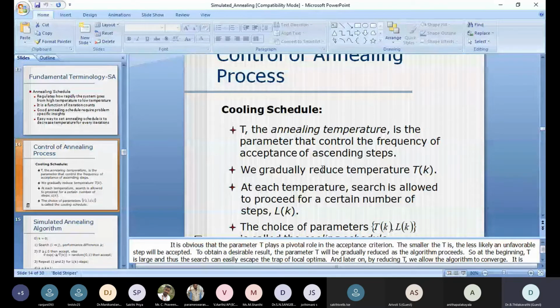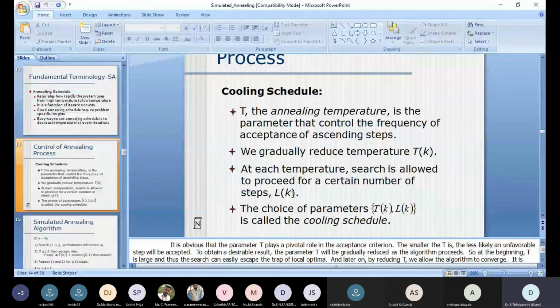As I already said, we are going to reduce it gradually, so that is T of K. At every temperature, a certain number of steps are to be processed, which is defined as L of K. So the choice of parameters is both the temperature reduction and the number of iterations that can be processed. So that's all about the terminology.